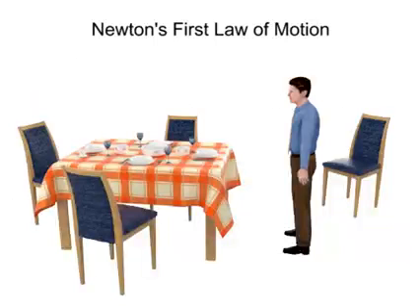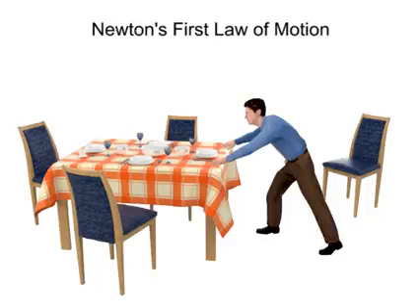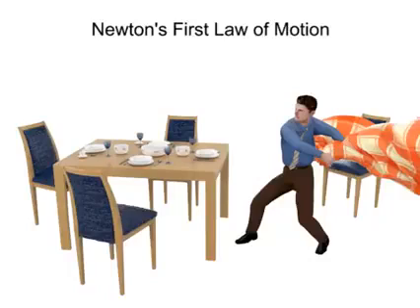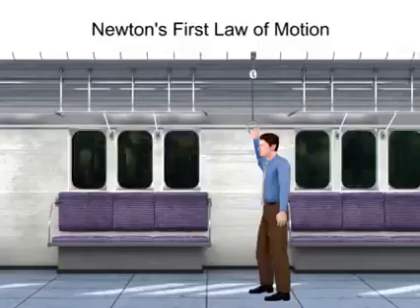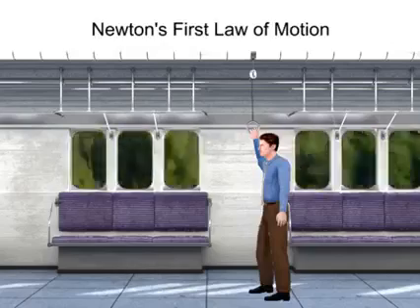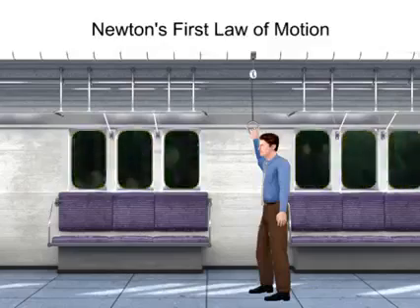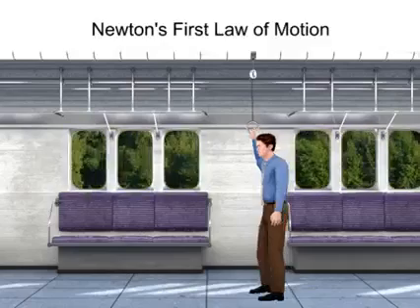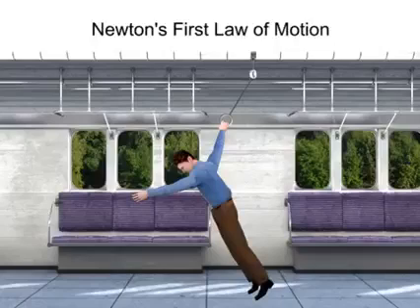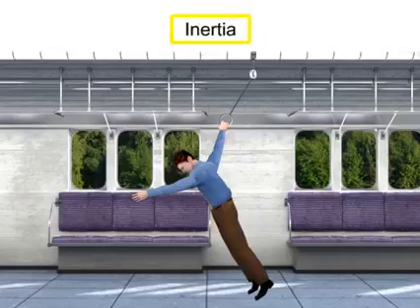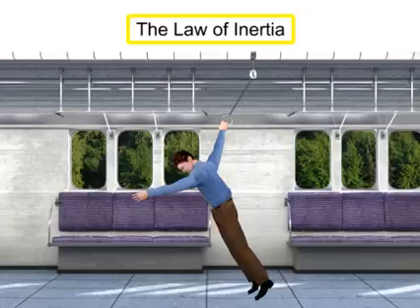This law can be observed when a tablecloth is whipped from underneath a dinner setting while the dishes remain in place. Because the dishes were initially at rest, they will continue in their state of rest. Likewise, when a fast-moving subway car comes to a quick stop, passengers inside continue traveling at the previous uniform speed of the car and get thrown forward. This property of matter to remain at rest or in motion is known as inertia. Newton's first law is often termed the law of inertia.